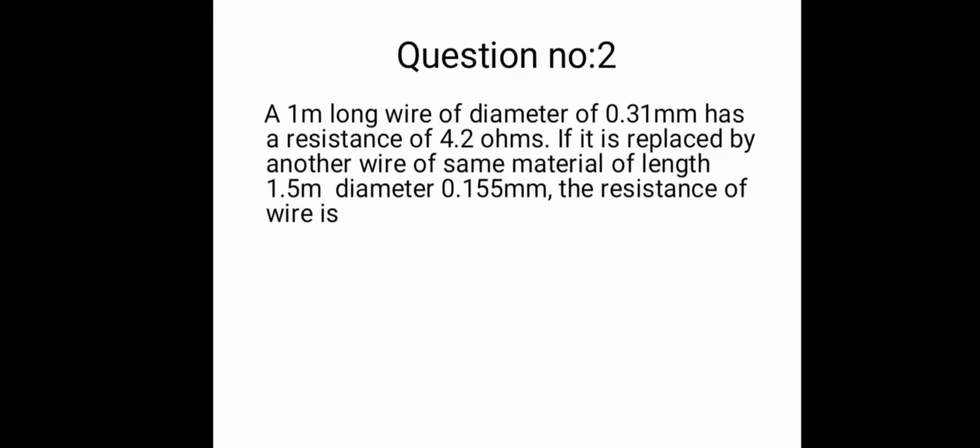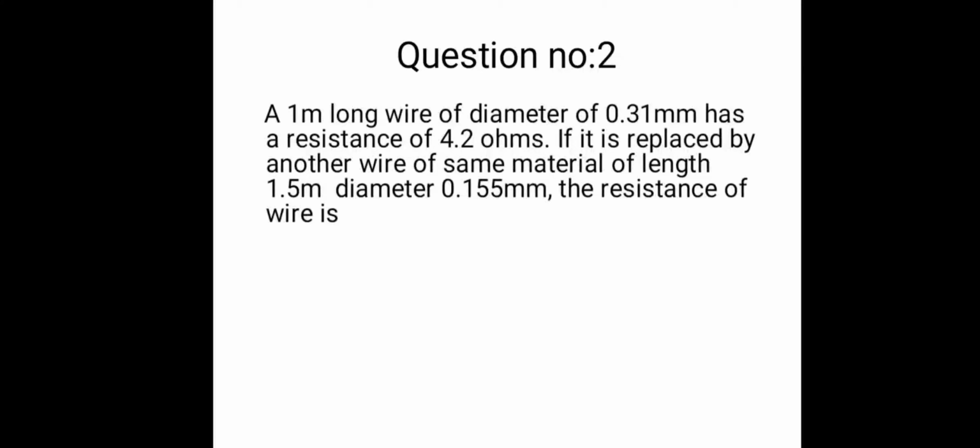Okay, now let's go to question number 2. A 1 meter long wire of diameter 0.31 millimeter has a resistance of 4.2 ohm. That is, one wire having a length of 1 meter, diameter of 0.31 millimeter has a resistance of 4.2 ohm. If it is replaced by another wire of the same material of length 1.5 meter, here the new length is 1.5 meter and the diameter of the new wire is 0.155 millimeter. You have to find the resistance of the wire.